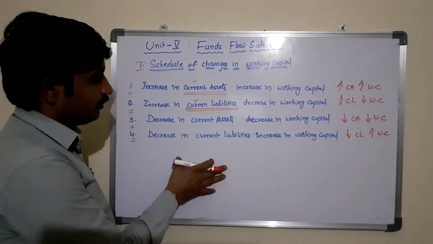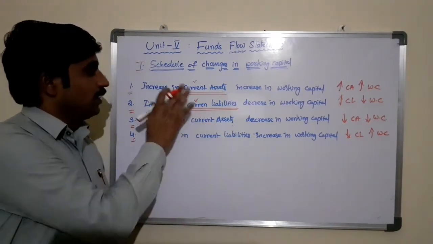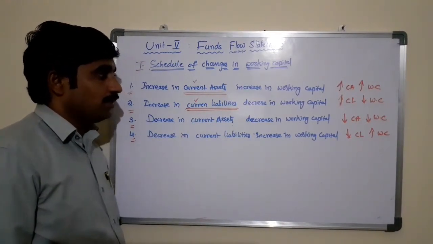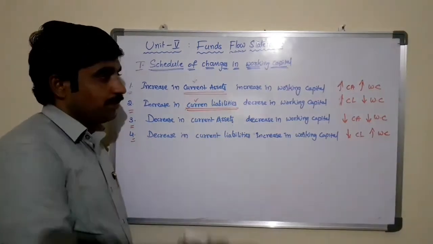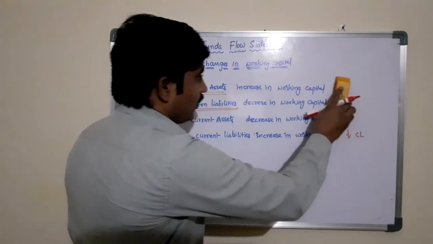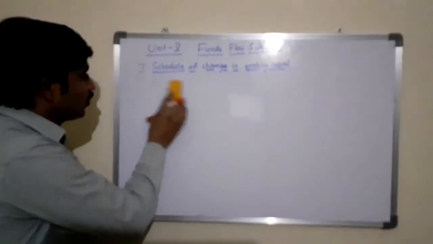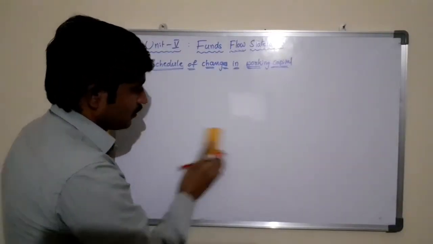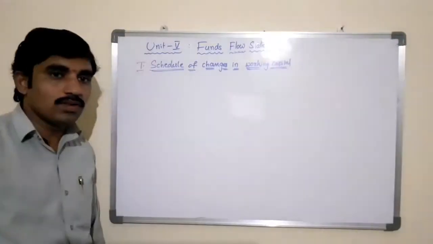These are the four principles we need to follow while treating the current assets and current liabilities from the balance sheets of two consecutive periods. To prepare the schedule of changes in working capital or the funds flow statement, we require two subsequent years' balance sheets. Without two years' balance sheets, we cannot prepare the funds flow statement.